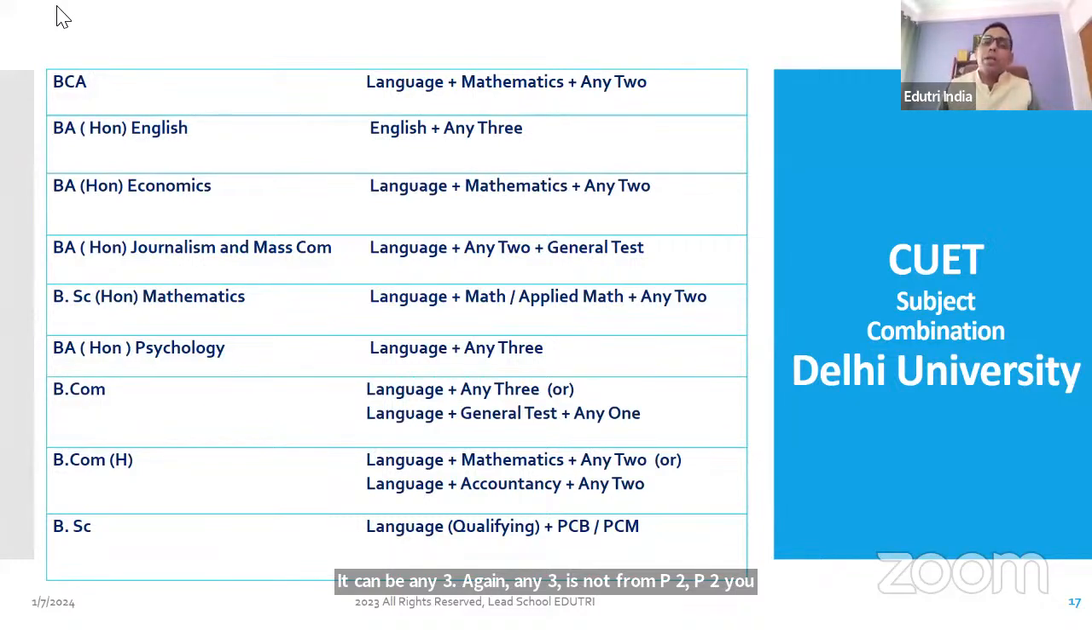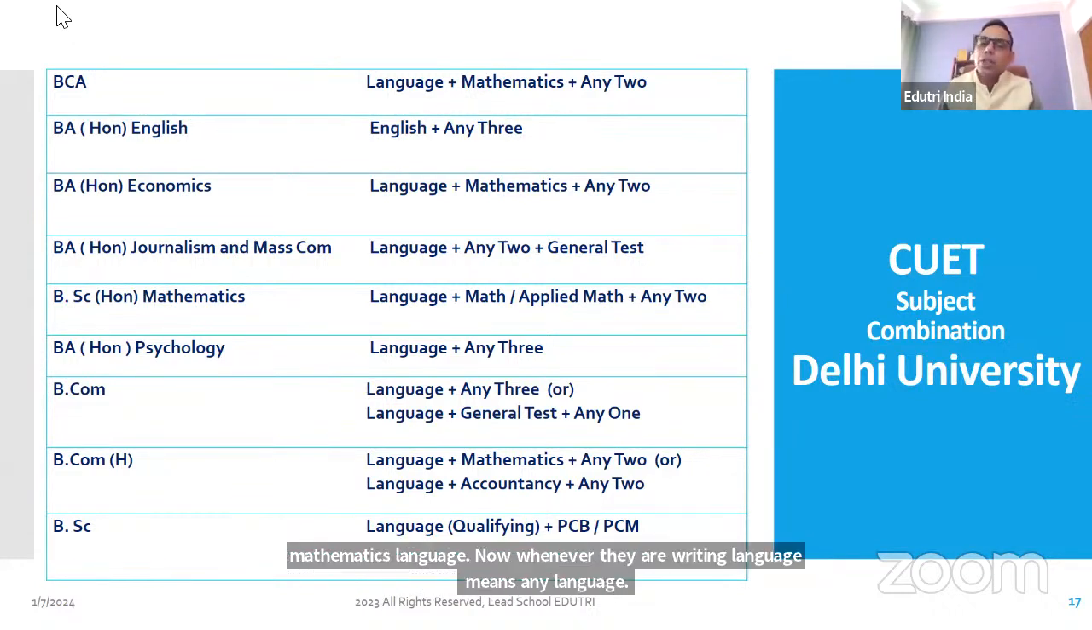Same way, economics honors, mathematics is compulsory. It can be any mathematics. It can be applied mathematics. It can be normal mathematics. Don't worry about that. You can go with any mathematics. It will not have any effect on your performance or your selection. Journalism, language plus any two plus journalism test. Mathematics, language. Whenever they write language, it means any language from the list. Mathematics or applied mathematics plus any two.